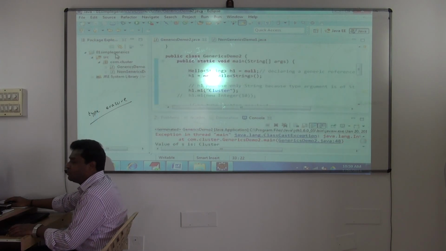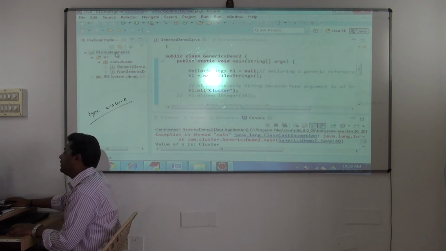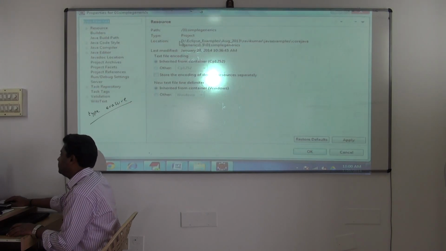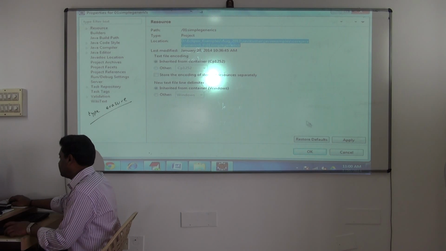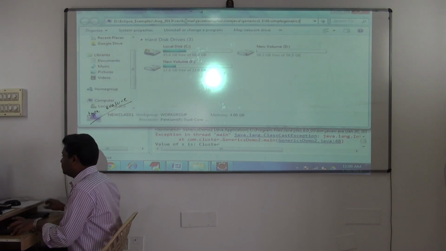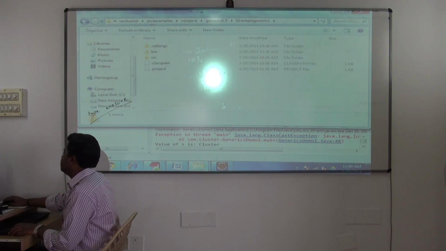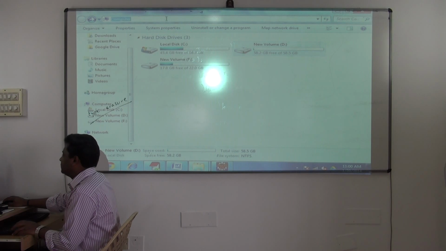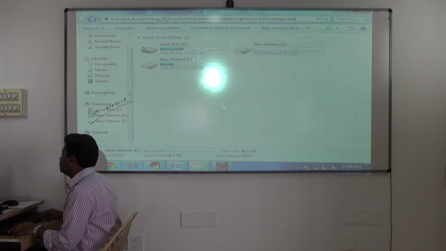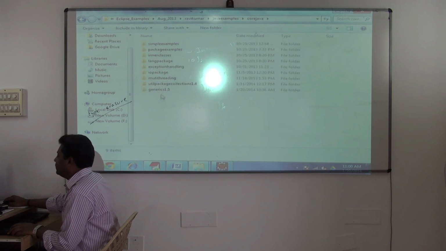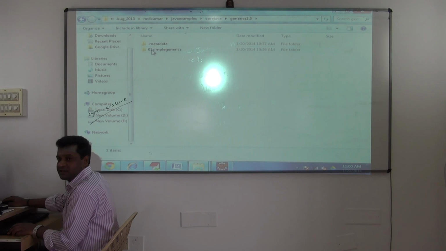So you can decompile it. You know how to find the dot class file now? Right click, go to the dot class file, properties, go to the location where your project is. See, this is where your project is, yes or no? Yeah, in core Java, in generics 1.5, this is the project.